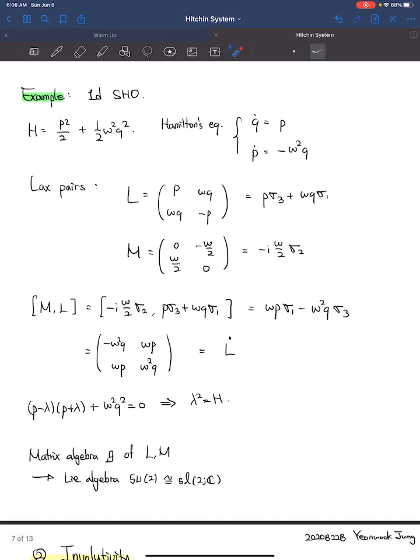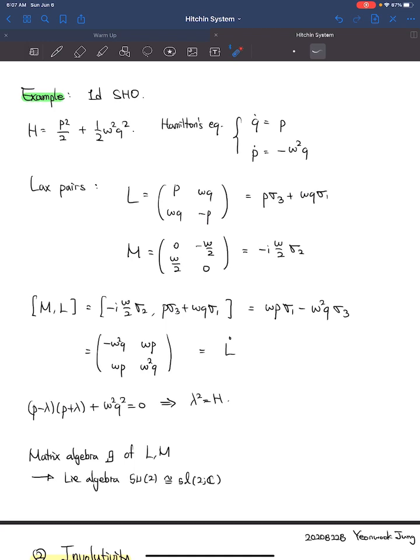Now let us consider the 1D simple harmonic oscillator. The Hamiltonian is given as the following, as well as Hamilton's equations. We can find the Lax pairs as given by the following, expressible in terms of the Pauli matrices. The commutator of M and L using Pauli matrices yields L dot, which is precisely the Lax equation. Hence, the eigenvalue of L, which is H, is a conserved quantity.